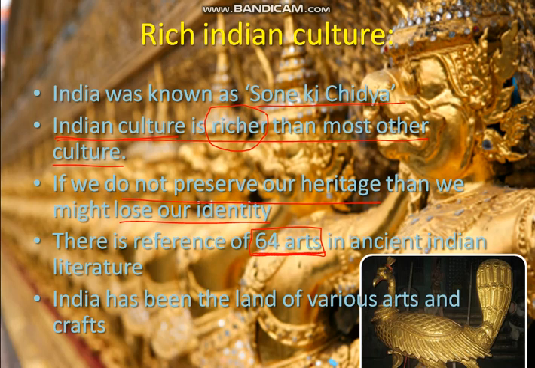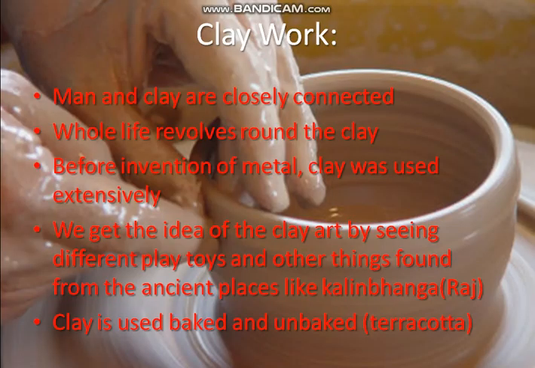There is a reference to this in ancient Indian literature. India has been a land of art and craft. We have already studied, or you might know, about the Harappan civilization, one of the oldest civilizations of the world. It was also one of the most progressive civilizations of the world at that time, and they were very advanced in comparison to the other civilizations of that time.